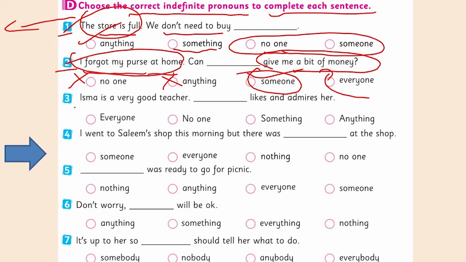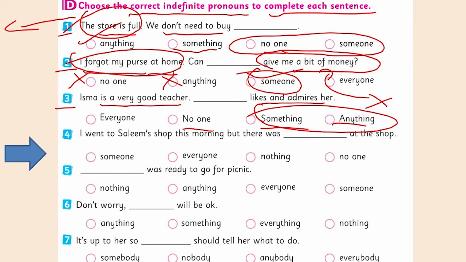Look at the third one here. Isma is a very good teacher. Likes and admires her. Everyone likes her, no one likes her. Something or anything is totally wrong because it belongs to the thing group here. And no one likes her doesn't fit. Here everyone likes her, she's a good teacher. So the correct option will be everyone here.